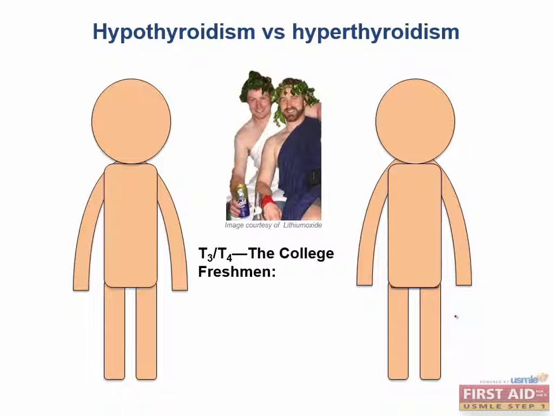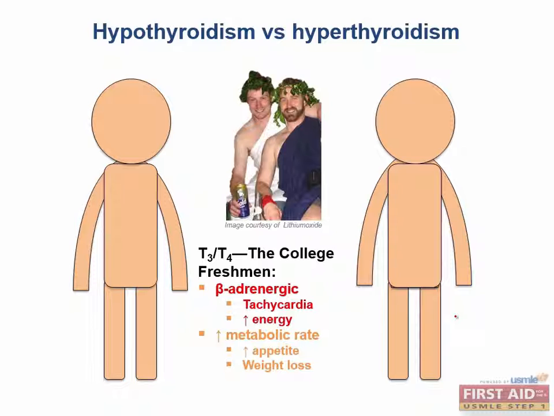T3 and T4, the college freshmen, have insane amounts of energy as a result of their beta-adrenergic activity, increasing their heart rate and their subjective feeling of alertness and energy. Because of their crazy fast metabolism, they can eat like there's no tomorrow, but won't gain a pound. Furthermore, all that burning fuel generates a ton of heat.